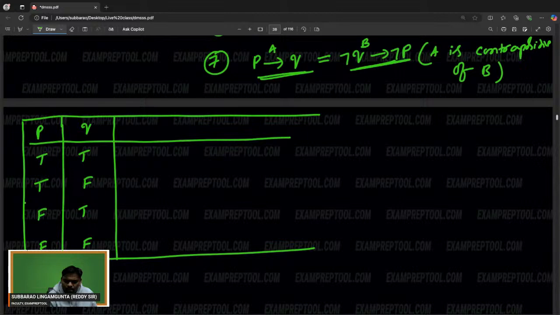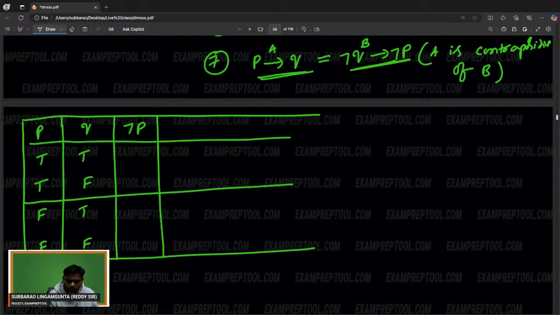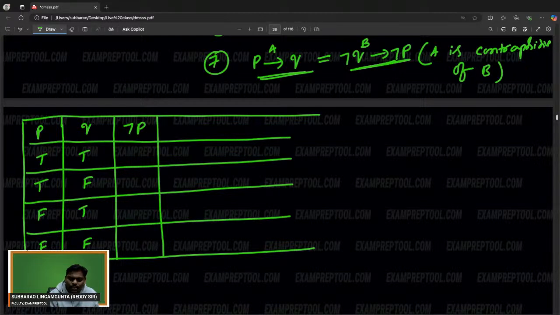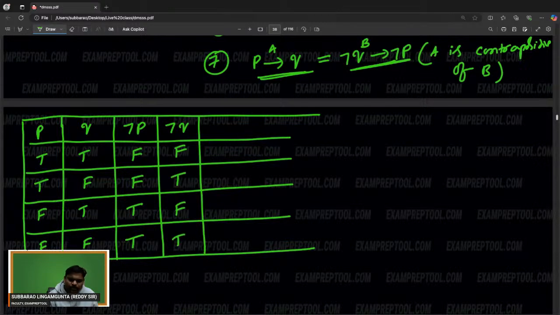Now see, a few more basics are there. What is negation P? If P is true, negation P is false. If P is false, negation P is true. Similarly, negation Q I am writing: if Q is true, negation Q is false; if Q is false, it is true. True means false, false means true. Everyone knows negation.